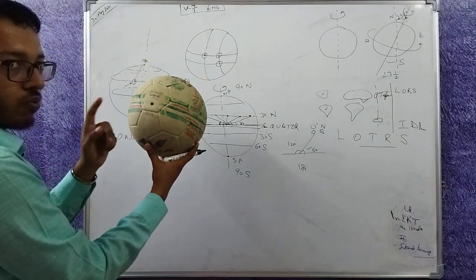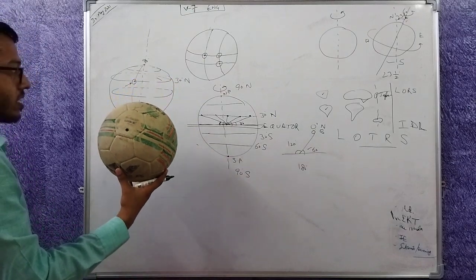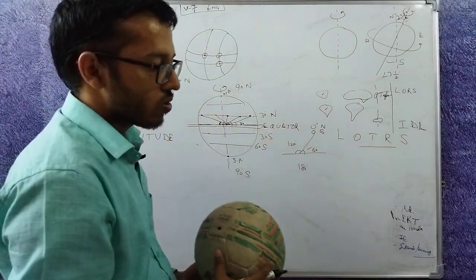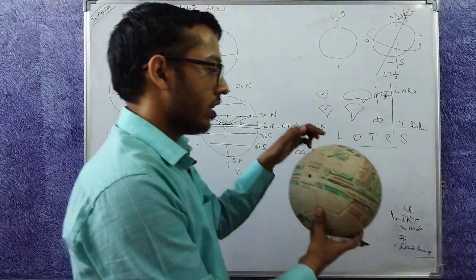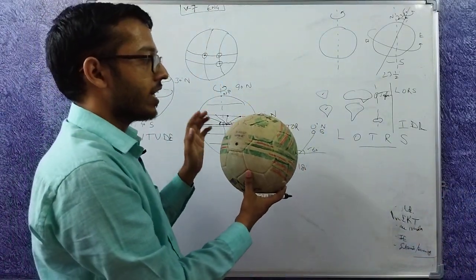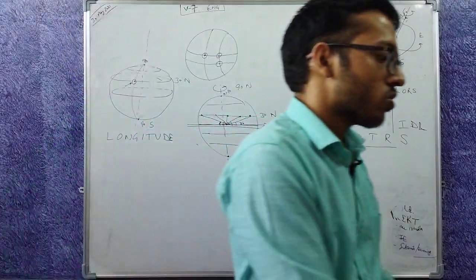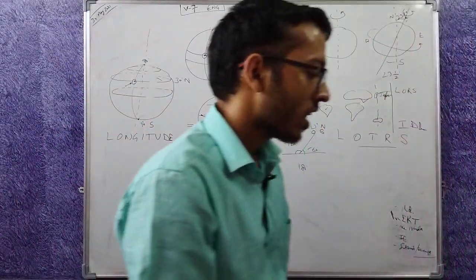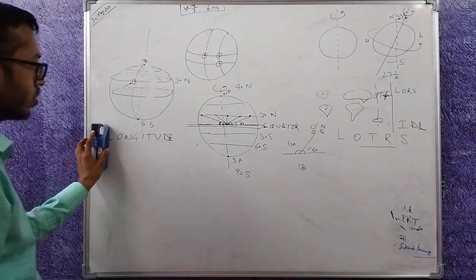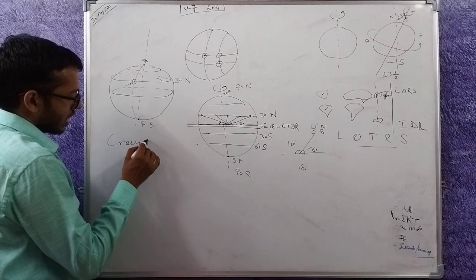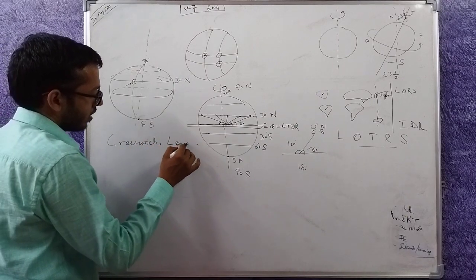In the middle of this football, inside it at the center, it goes vertically. So now I cannot define anything from here to here. All I get are 2 points, North Pole and South Pole. So what do I do? I take a location known as Greenwich, near London.